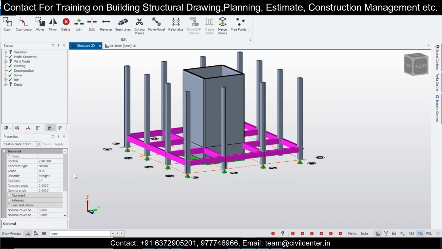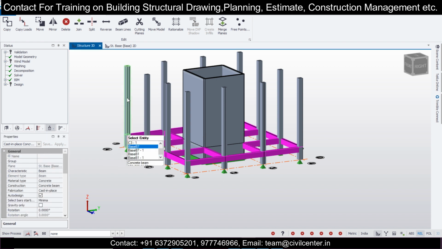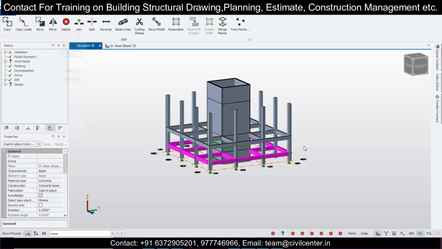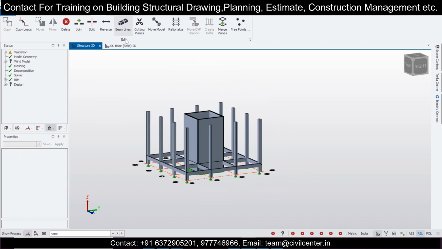We want here only the cast in place concrete beam spans and cast in place concrete beams, and then copy and place it at the top. As you can see, the member is intersecting like this, so we don't want that. You just place the beams in the next level.